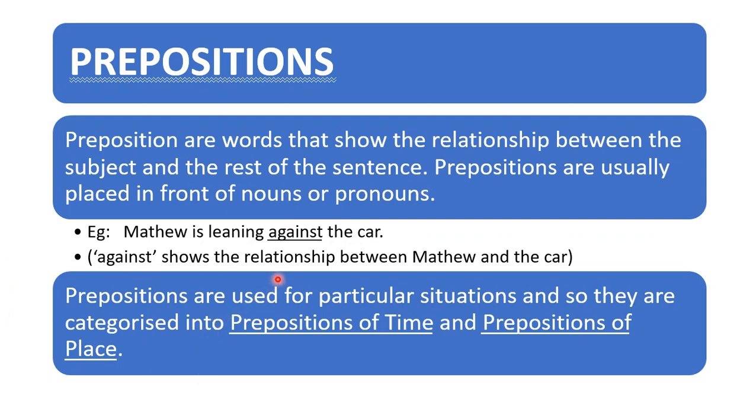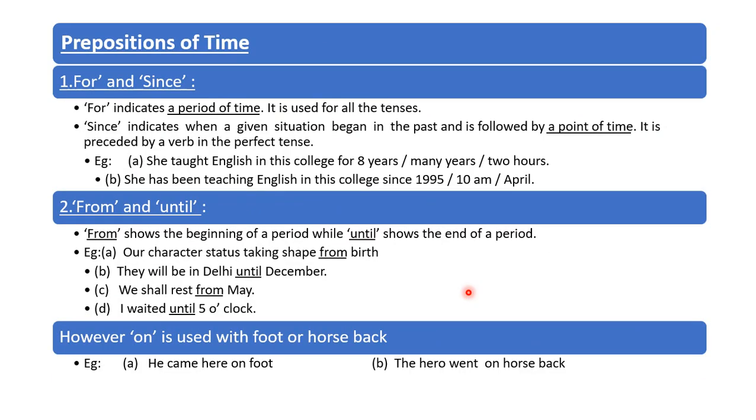Prepositions are used for particular situations, and so they are categorized into prepositions of time and prepositions of place. So, prepositions of time. For and since.